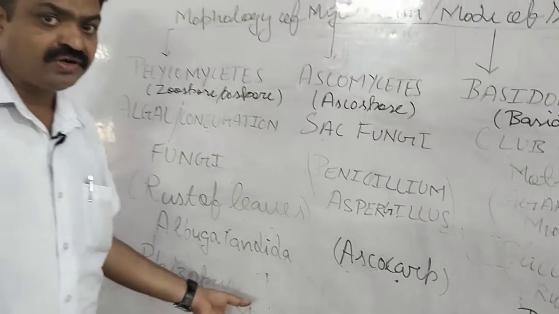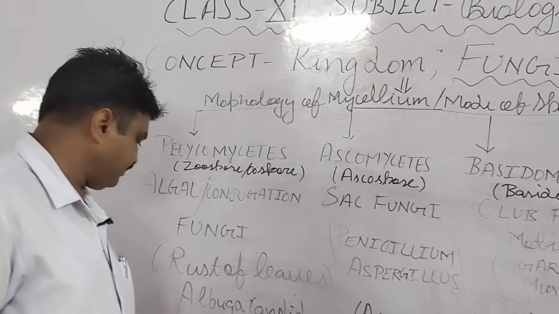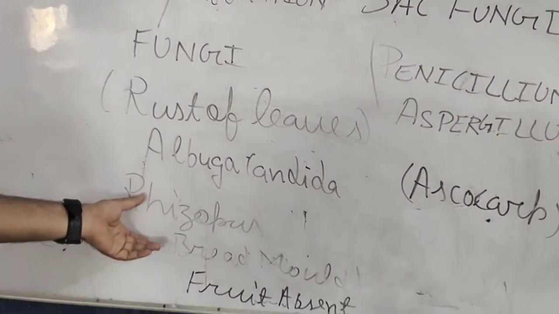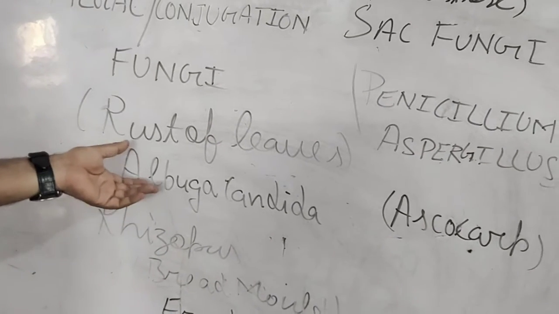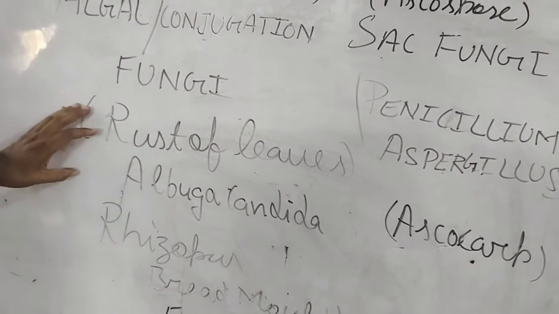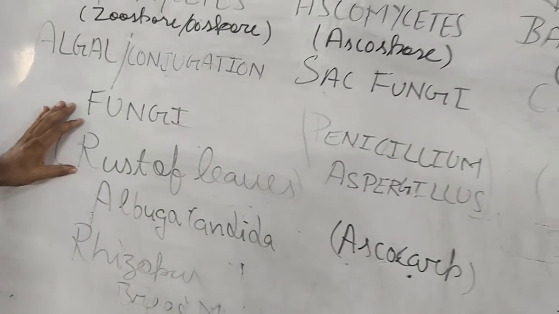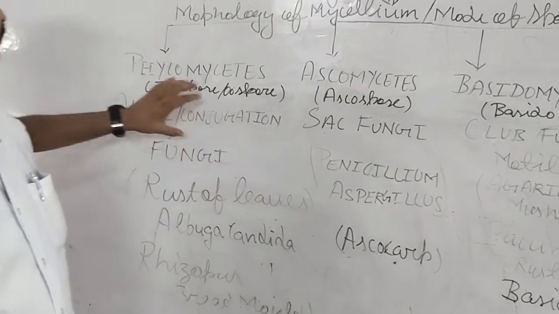That's why it is known as bread mold. And there is another fungus, Albugo candida, which is found on one plant and also causes a disease known as rust of leaves.